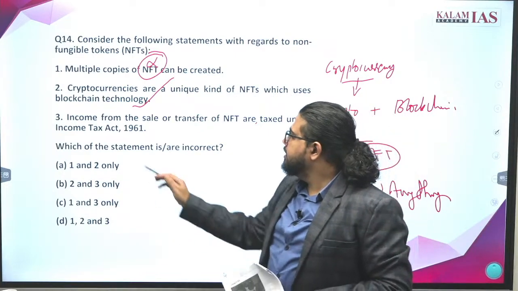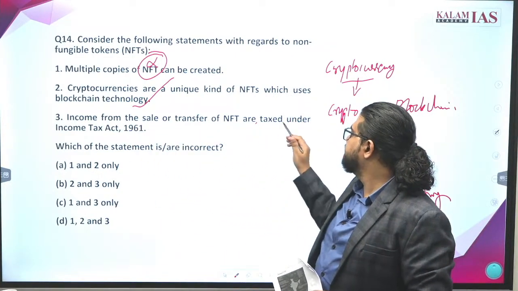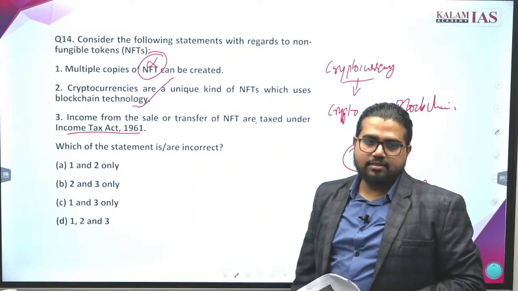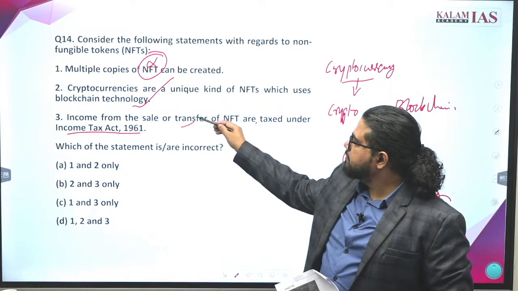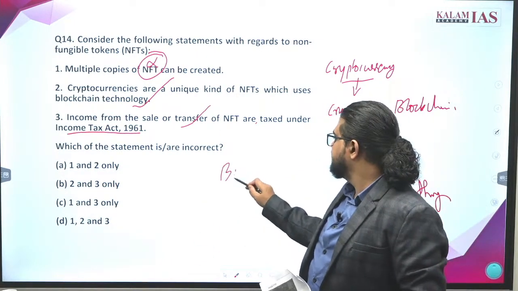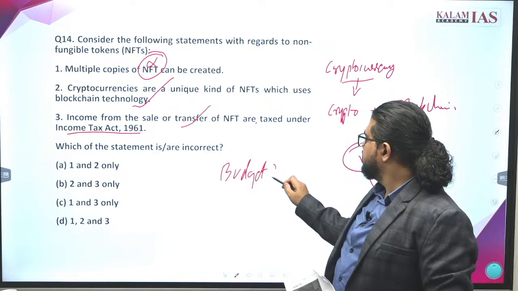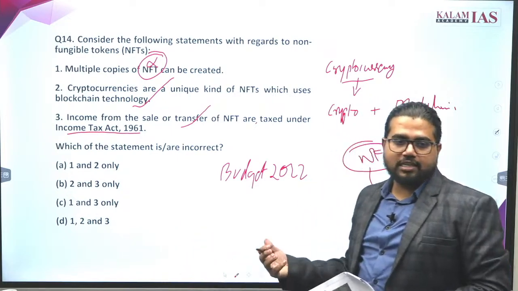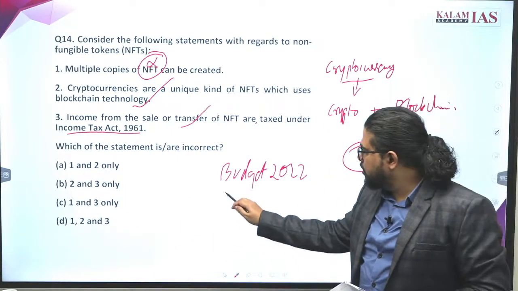Absolutely correct. Income from the sale or transfer of NFTs is taxed under the Income Tax Act 1961. What is your opinion on this? The statement is correct. In the budget, which budget? Not the recent one, 2022. The government introduced a class called digital assets.